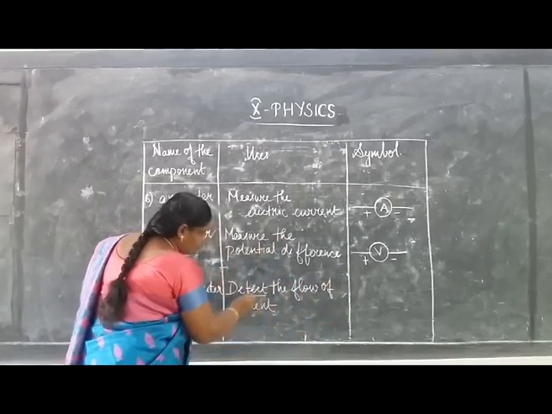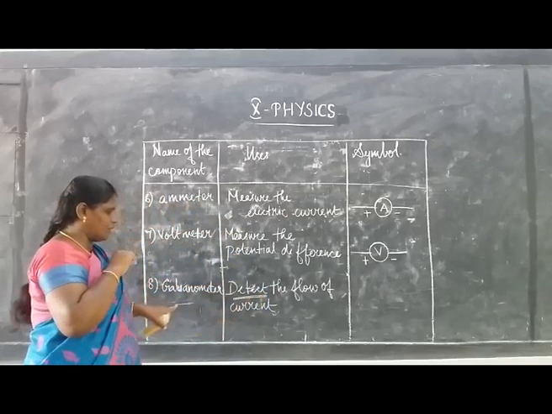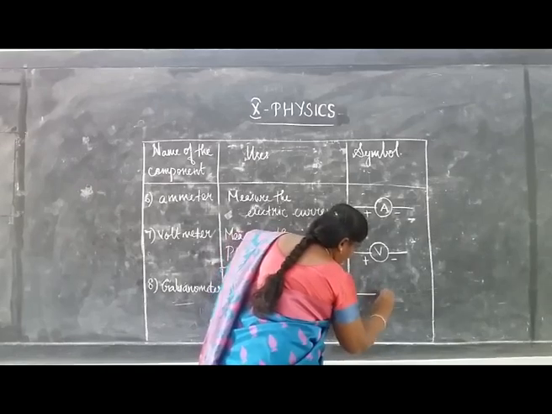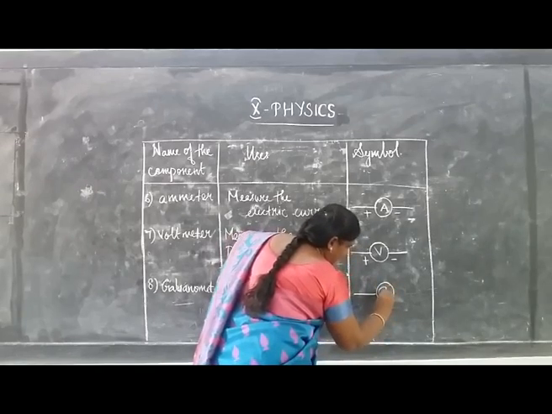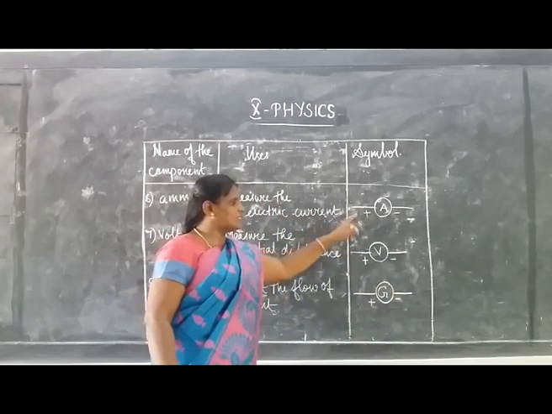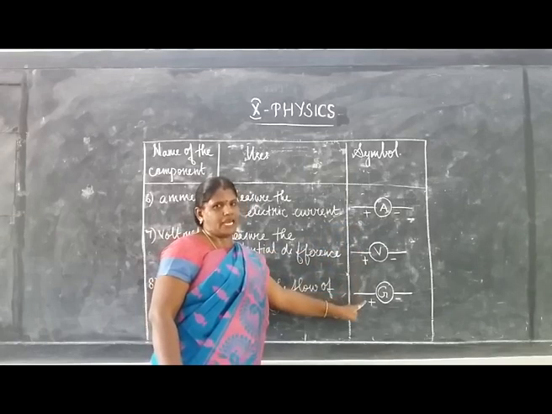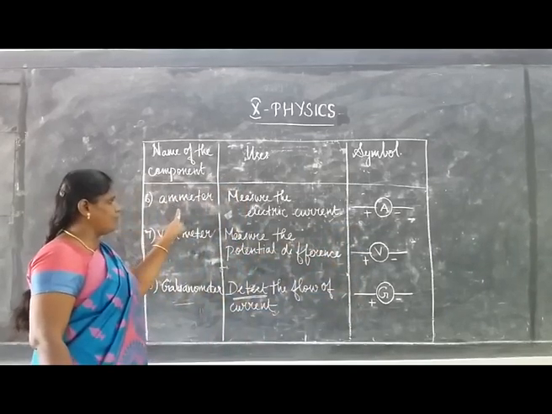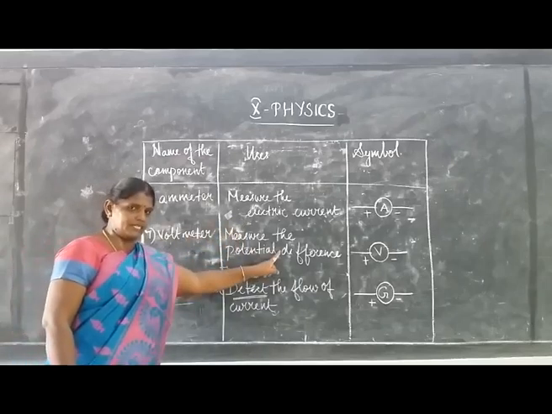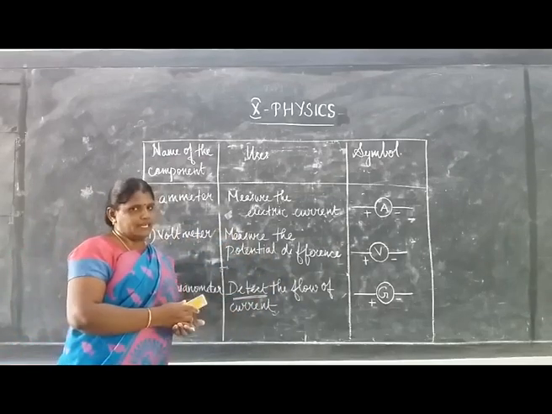And galvanometer is represented by a circle with the letter G, with positive terminal and negative terminal. So these are the symbols to represent the components ammeter, voltmeter and galvanometer. Ammeter is an instrument to measure the electric current, voltmeter measures the potential difference, and galvanometer is used to detect the flow of current in an electric circuit.